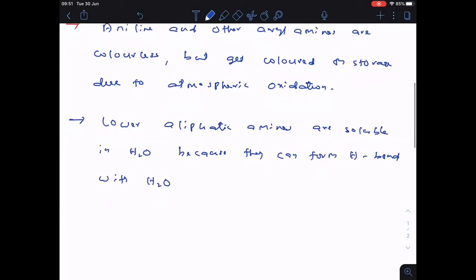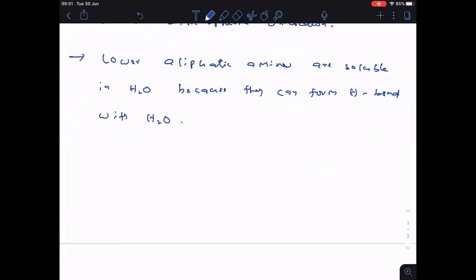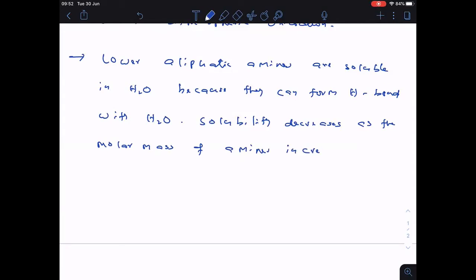Here I want to mention one more important point. Solubility decreases as the molar mass of amines increases.